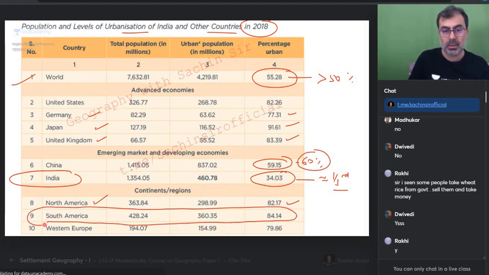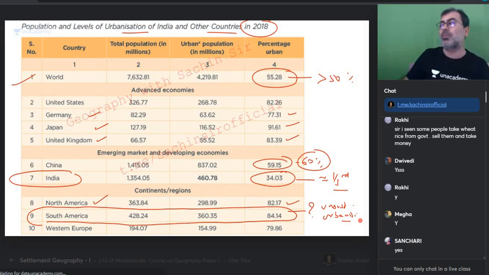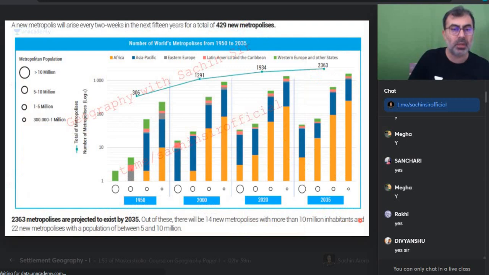So South America looks good. South America is a classic case of unsustainable urbanization. Remember, most of the population lives in the capital city. So the population lives in the urban centers, but not uniformly distributed urban centers. Most of the population of Brazil will be in Rio de Janeiro and Sao Paulo. ये क्या हो गया? ये primate city हो गया. Remember the concept of primate city? A city that has everyone living over there, वो primate city कहलाती है. With me on this, everyone? तो ये आपका वर्ल्ड का भी हो गया.